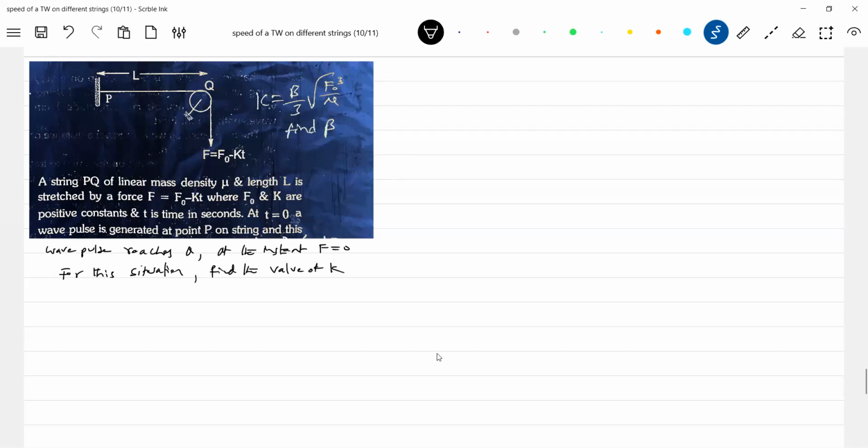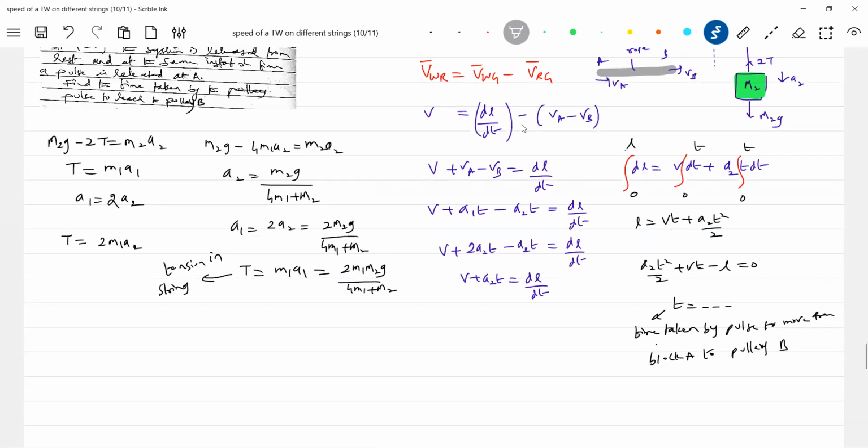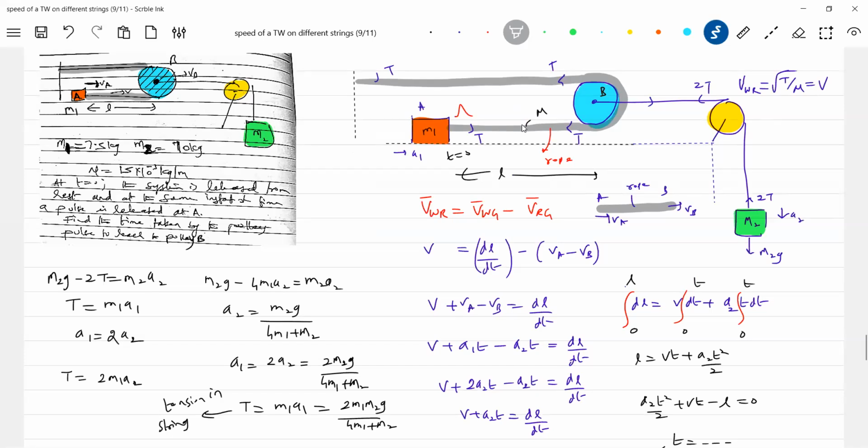Okay, find the value of K. I can apply a force which can be varying with the time also, no? Here, the length of the rope is L, no? It is given. Okay, I'll add that.